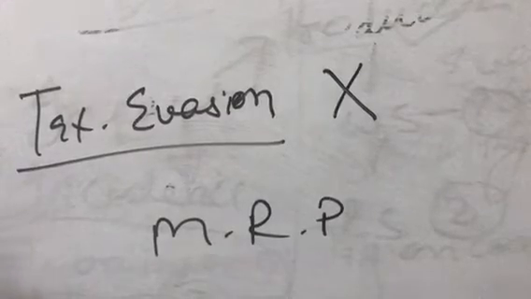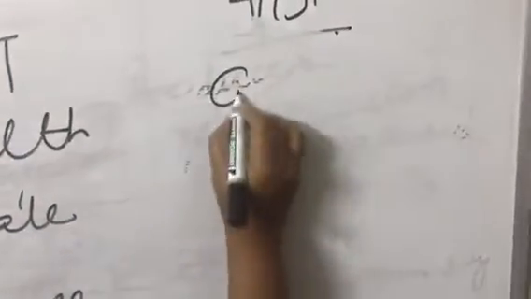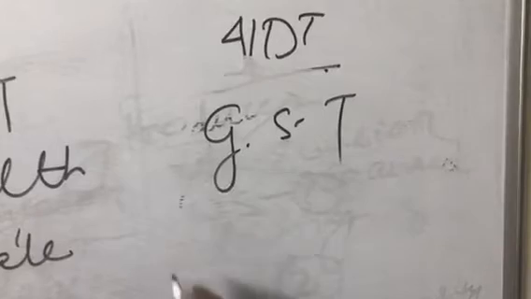Right students, the examples of direct taxes and indirect taxes: for direct tax, we say tax on income, wealth tax, and estate duty. They are all examples of direct tax. Then we discuss the examples of indirect tax. There is no need to tell you, you all know about GST. GST is goods and services tax, so it is the best example of indirect tax.